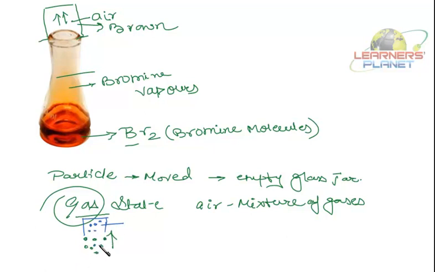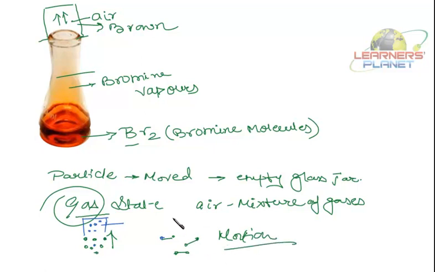Now it's not that these particles will go in a straight line and will not collide with each other. These particles will definitely collide with each other. They are in random motion. Now on collision, some energy is released, and that energy is utilized in motion again.